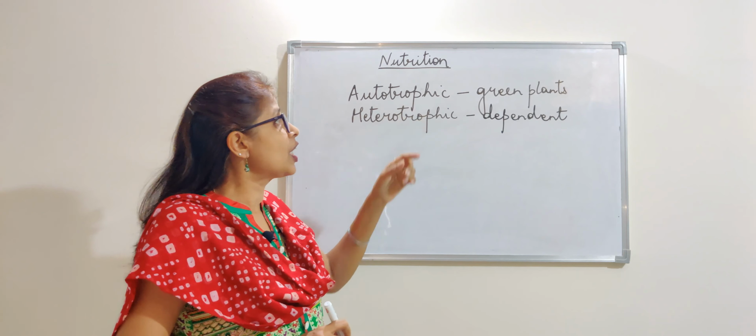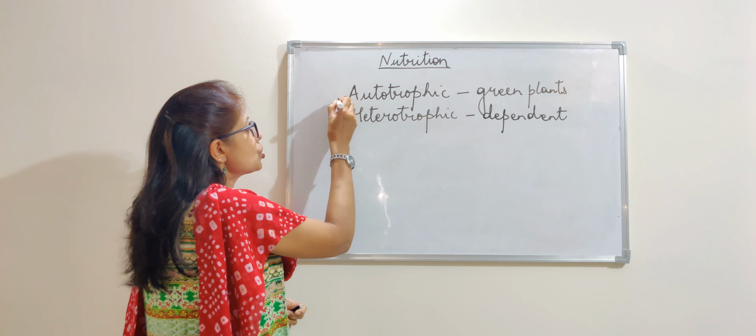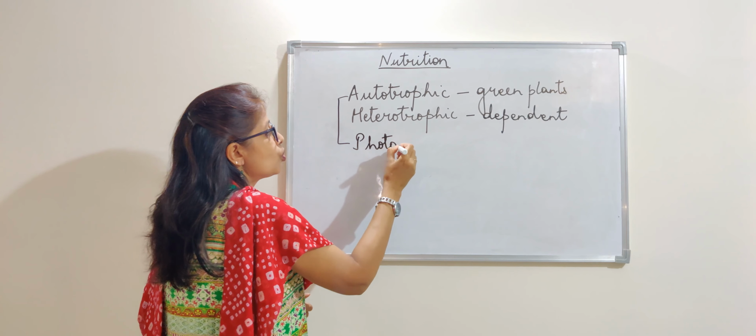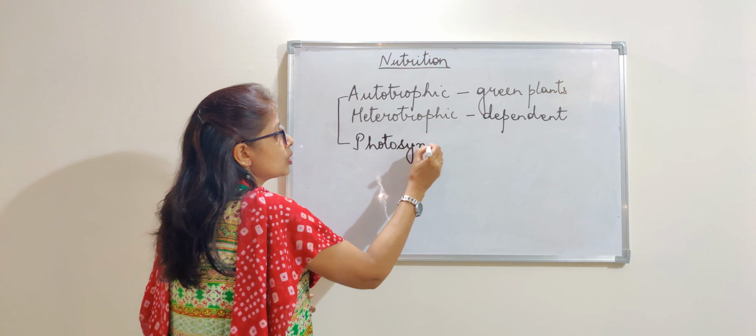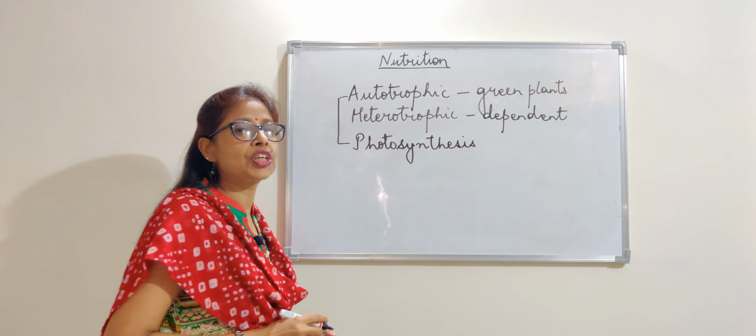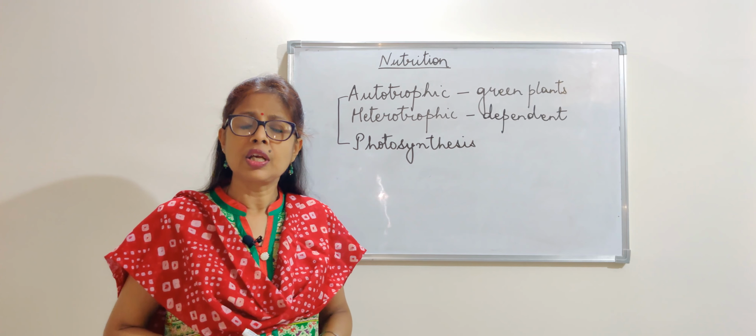Now first we are going to see autotrophic nutrition that takes place in plants. This autotrophic nutrition is also called the photosynthesis process. That means all autotrophs perform this function of photosynthesis.